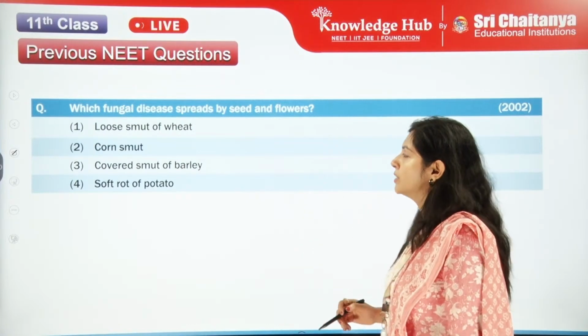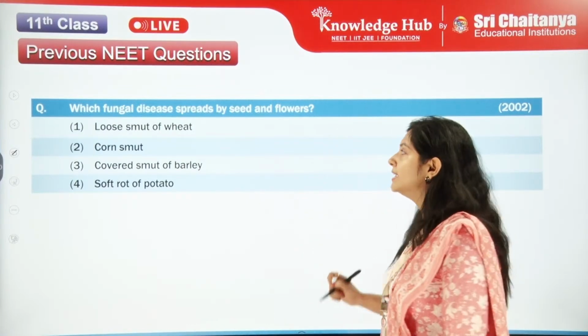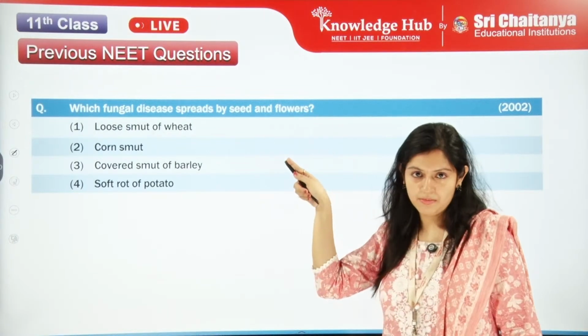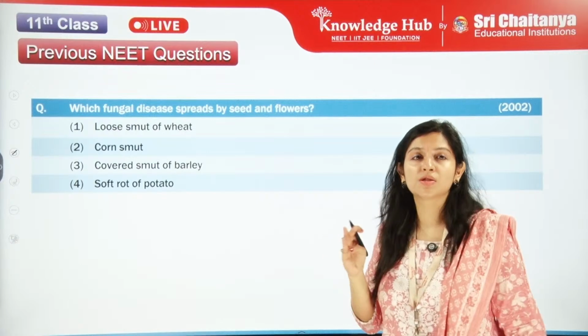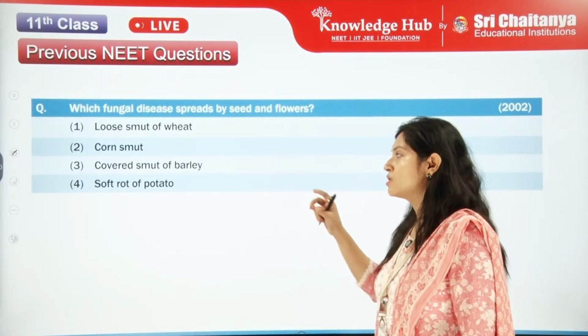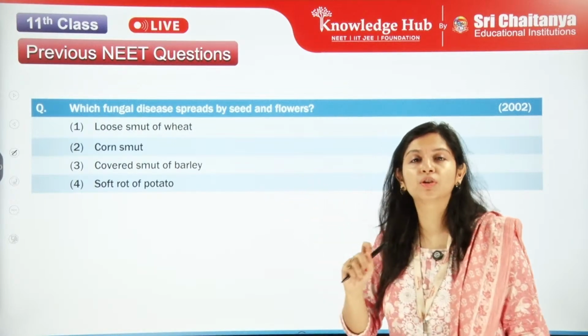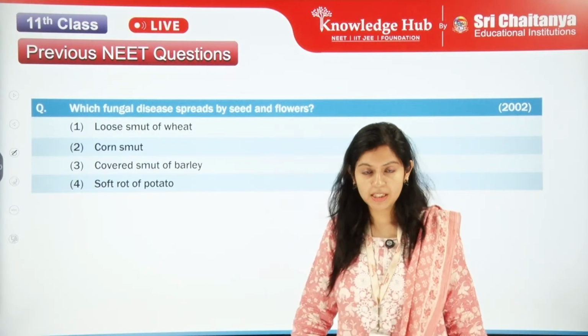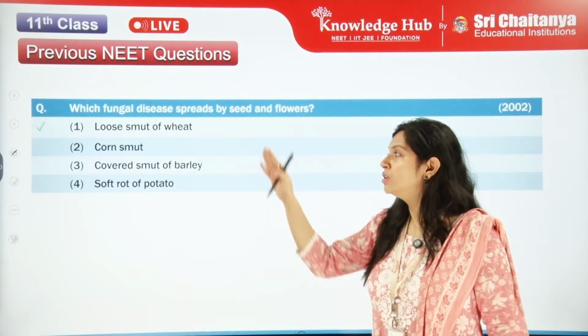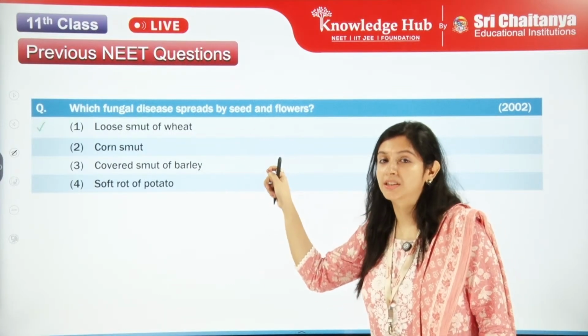Now, one more question. Which fungal disease spreads by the seeds and the flowers? The options are loose smut of the wheat, corn smut, covered smut of barley, and soft rot of the potato. It's a previous year question. The answer is loose smut of wheat.